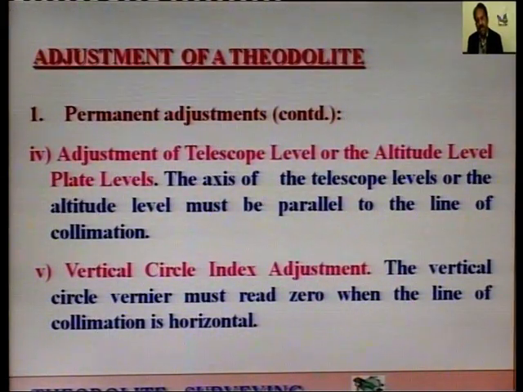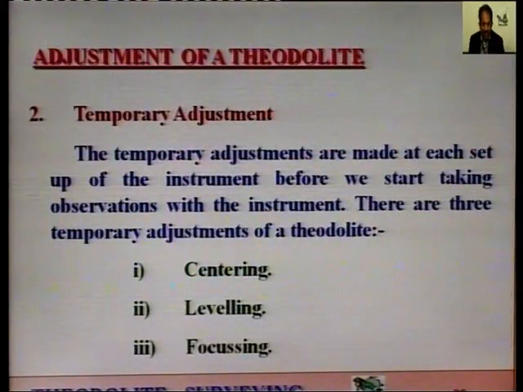Fourth adjustment is adjustment of the telescope level or the altitude level plate levels. The axis of the telescope levels or the altitude level must be parallel to the line of collimation. This is the relation between these lines. Fifth is vertical circle index adjustment. The vertical circle vernier must read 0 when the line of collimation is horizontal. So, these are few permanent adjustments. If these adjustments are once made, they last for a very long time.